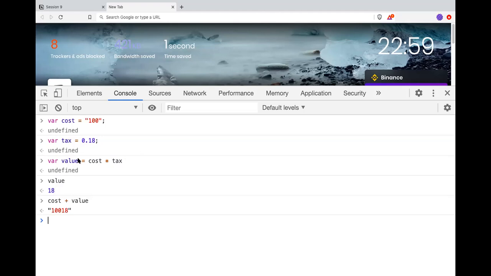It worked in multiplication because there is no issue with multiplication. When you try to do multiplication, JavaScript will convert everything to a number, and that will give you the proper value. But the moment there is a plus operation, JavaScript has to check whether to concatenate or to add, and because one of the values is a string, it concatenates. I've seen a lot of developers make this mistake.